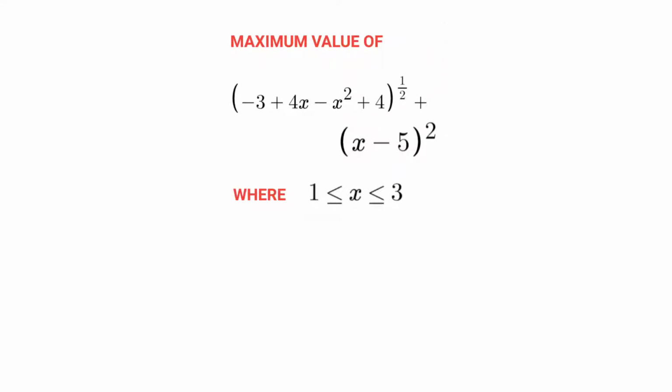But we don't use that. Instead we use a different topic, the coordinate geometry method.